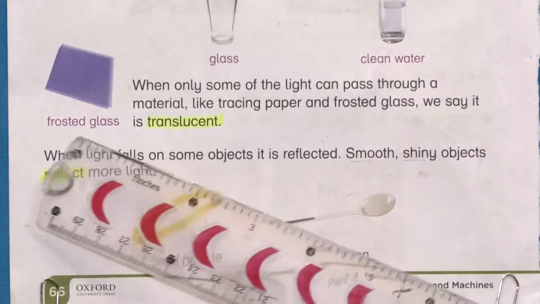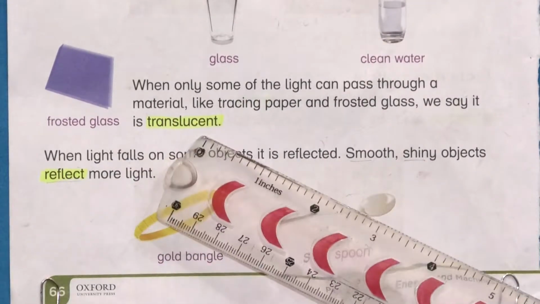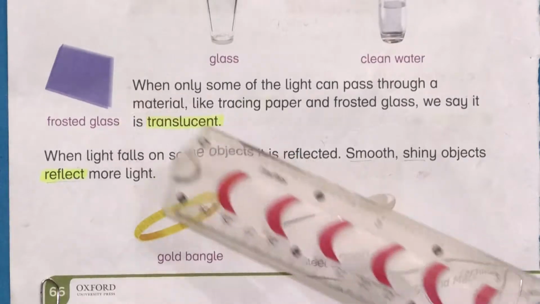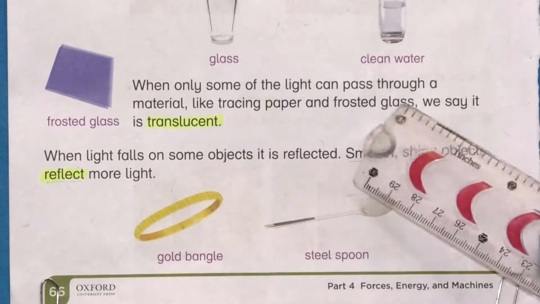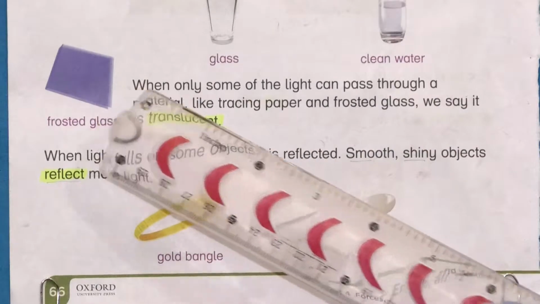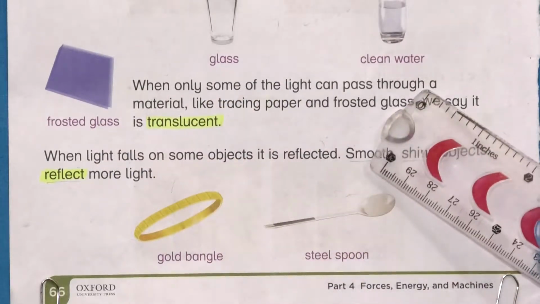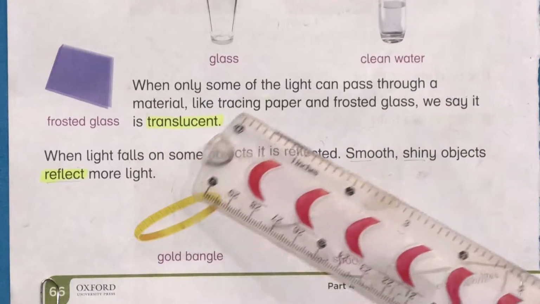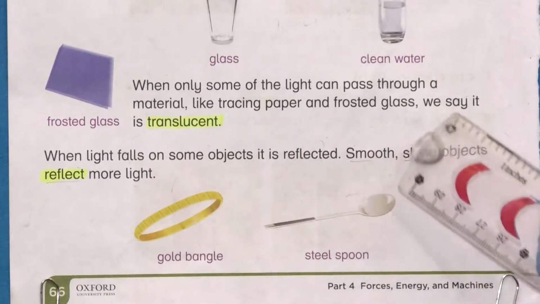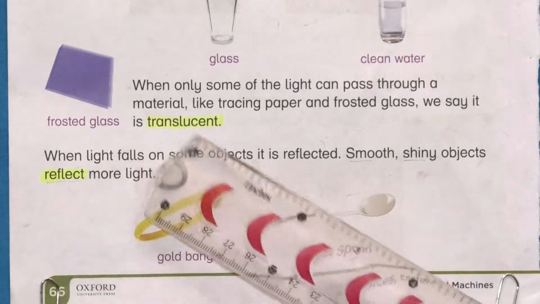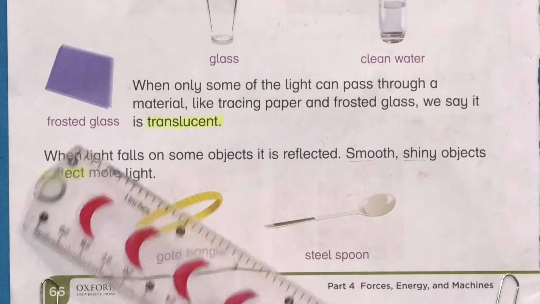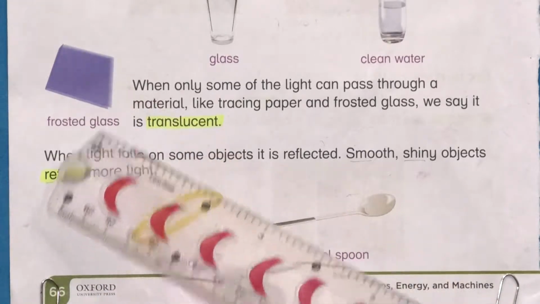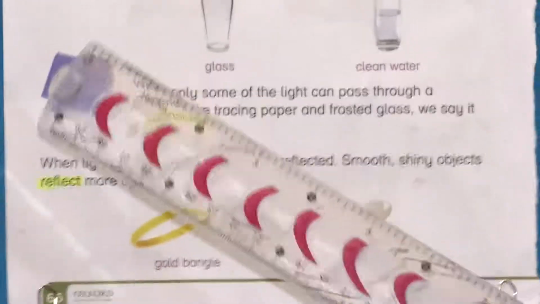We have read about opaque objects, then transparent. Now it is time to study the translucent objects. Translucent objects are objects through which only some of the light can pass, like tracing paper and frosted glass. Here is an example of frosted glass, which is a translucent object.